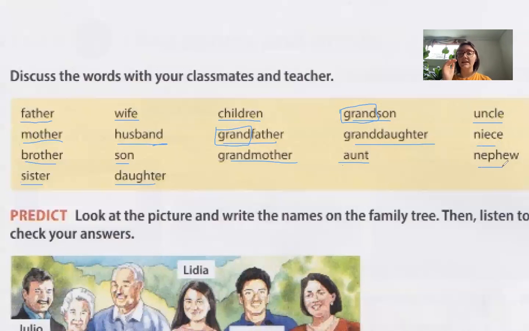Niece is your sister or brother's daughter, your sibling's daughter. Nephew is your sibling's son. So if your brother has a son, we say, this is my nephew. You can call them by their name, but when you talk about the relationship, instead of saying my brother's son or my sister's son, you say nephew. And if your sibling has a daughter, you say niece.